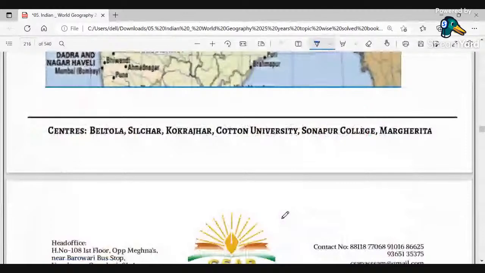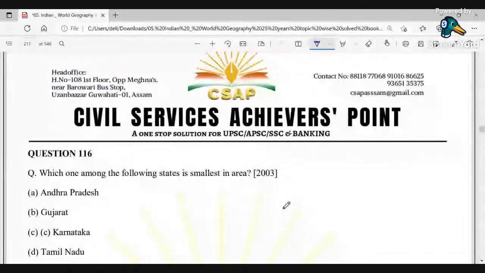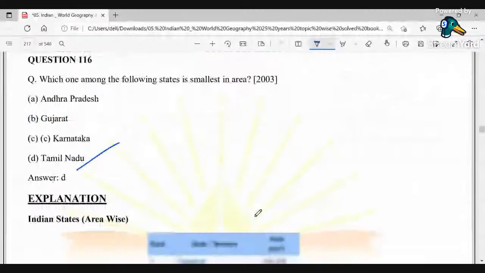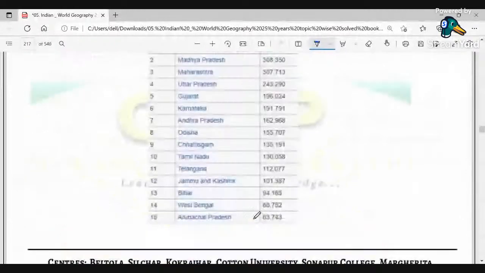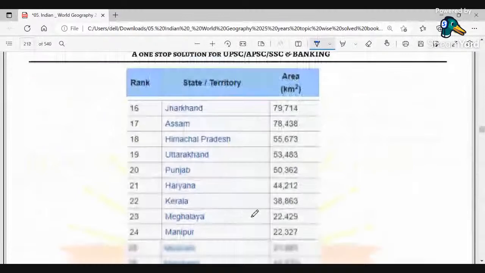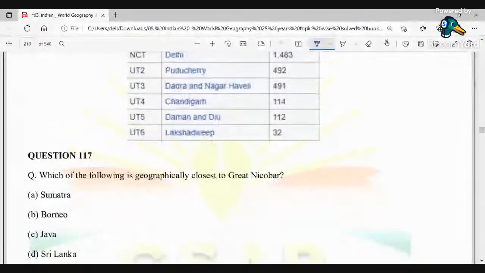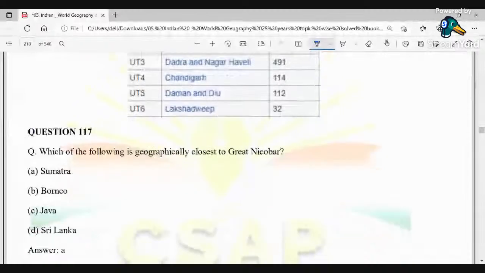Now, which of the following states is smallest in area? Andhra Pradesh, Gujarat, Karnataka, and Tamil Nadu. So obviously Tamil Nadu. Next, which one of the following is geographically closest to Great Nicobar? Yes, the Sumatra Islands is geographically closest to the Great Nicobar.